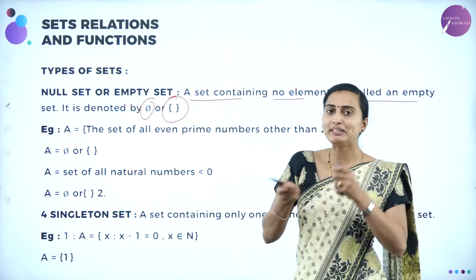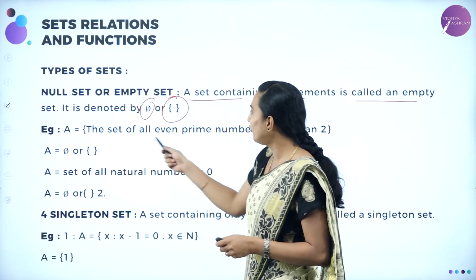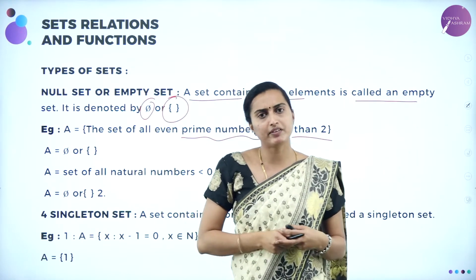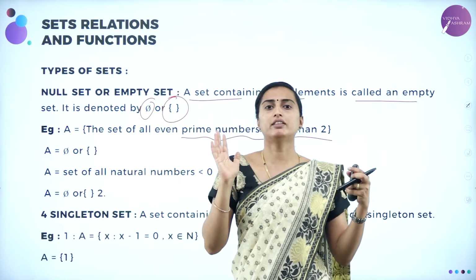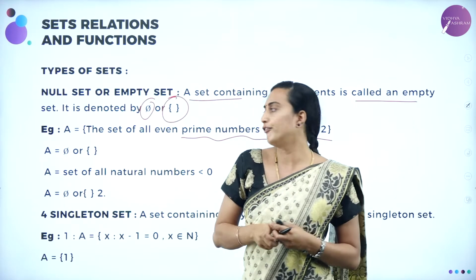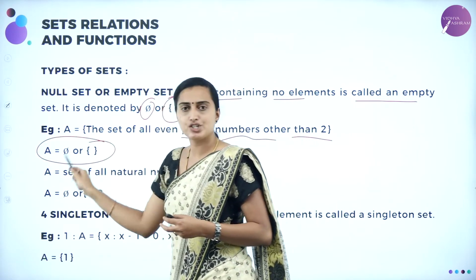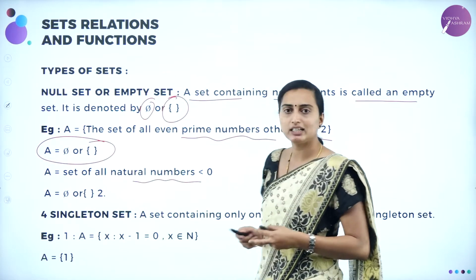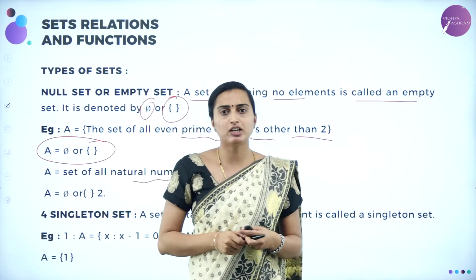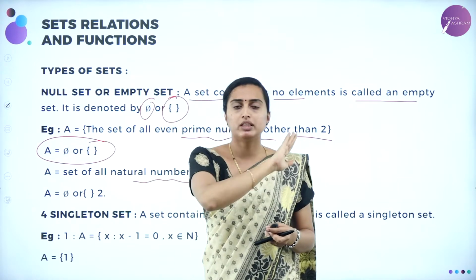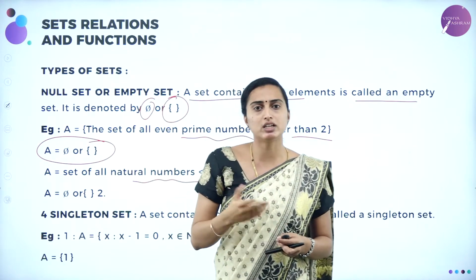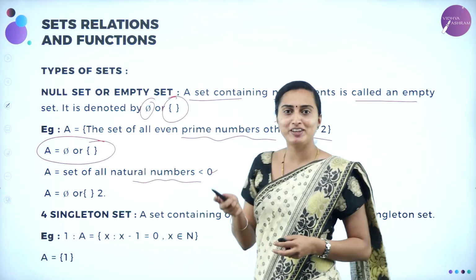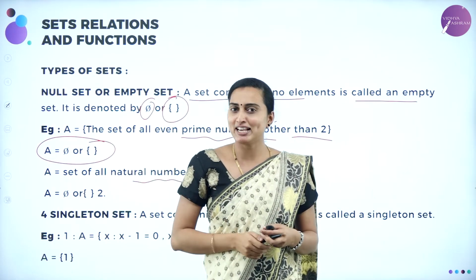Now, the mathematics example I am giving here. The set of all even prime numbers other than 2. Which is an even prime number other than 2? There is no prime number other than 2, all are odd numbers only. Therefore, that is a null set. Understood? Another example: the set of all natural numbers lesser than 0. Set of all natural numbers starts from 1, so there cannot be natural numbers lesser than 0. That is known as the null set. This is a mathematical example. What I gave earlier was a real-time example, dears.